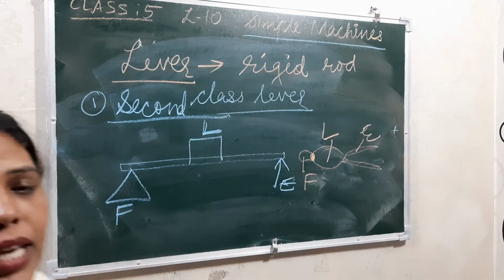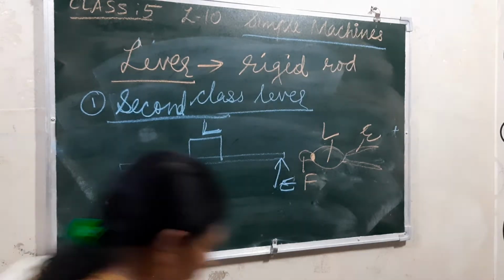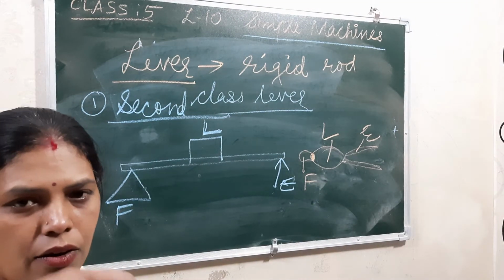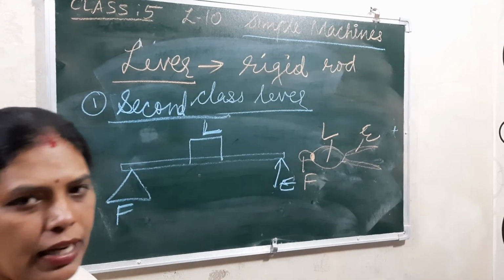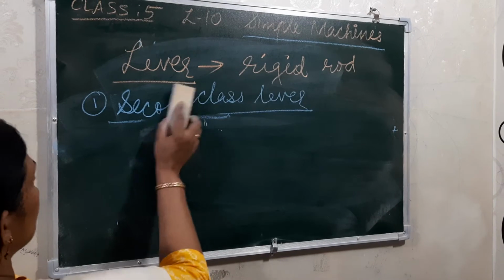So this is the example for this. And we can say wheelbarrow. Okay, that can also be an example, wheelbarrow. So for bringing waste in a trolley type, that is only the wheelbarrow. Okay, now the third one is the next, the third class lever.